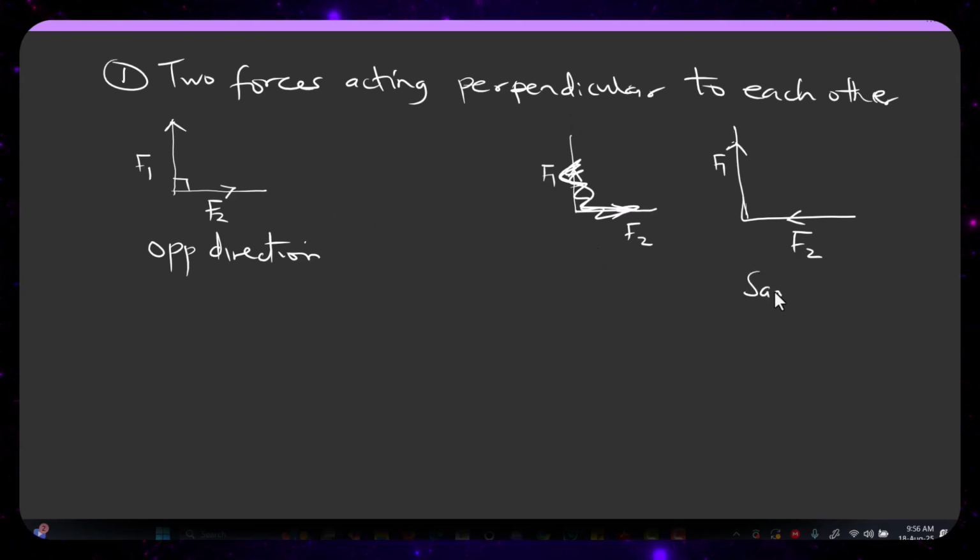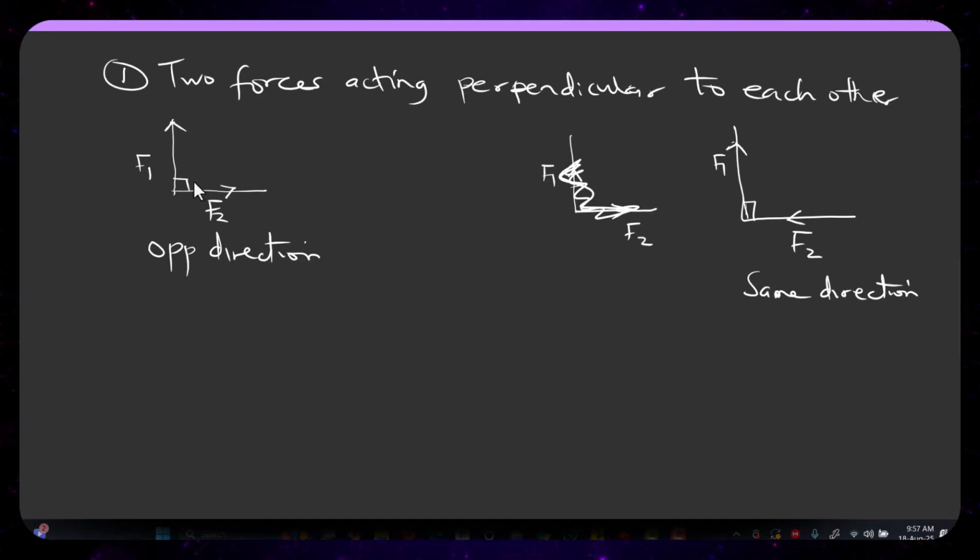Same direction. You see that the forces we have here are going in the same direction, as much as the two forces are at an angle of 90 degrees to each other. These two forces are going in the same direction. And what direction are they going in? A clockwise direction. Then coming to this one, they are going in what? In different directions. This one is going clockwise and this one is going counterclockwise or anti-clockwise. So you see that both of them are not going in the same direction.